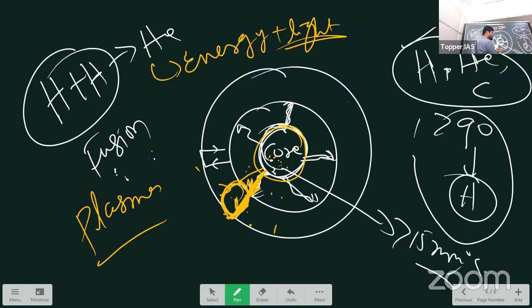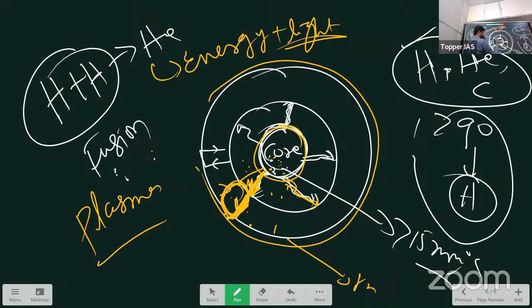Second layer is radiative zone, where a photon is radiating. It takes millions of years for photon to travel from here to here. Once it reaches the surface, it takes only 8 minutes to reach Earth. But here it is spending millions of years. Understanding this? Okay. So core, radiative zone, convection. So this upper layer again in the atmosphere is called photosphere. So these three are interior parts: core, radiative zone, convection.